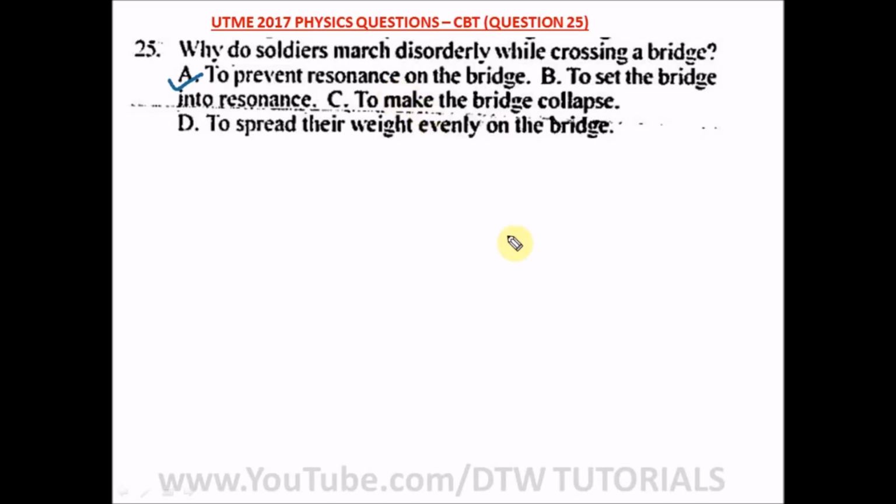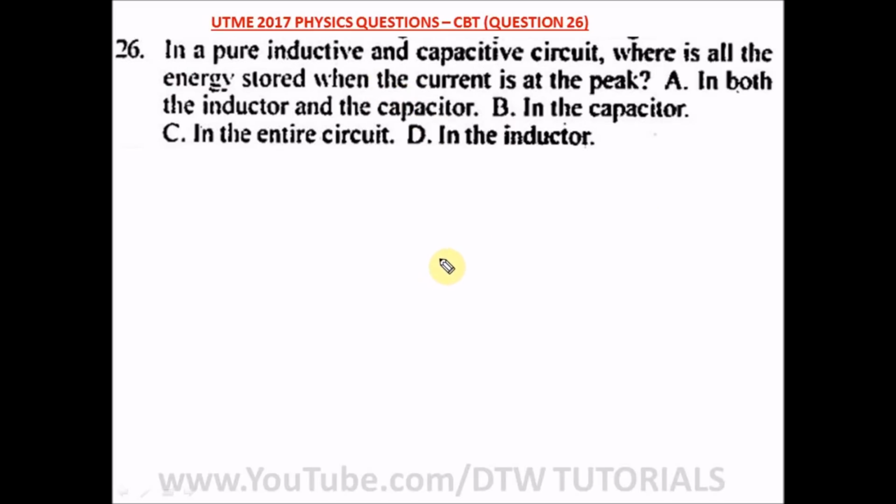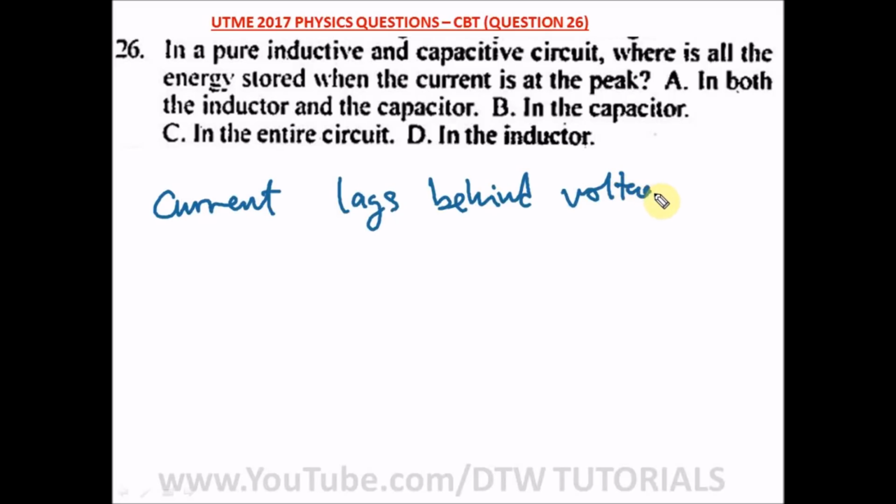That is option A. Question 26 of our UTME 2017 physics questions, your Jamb CBT exam. It says in a pure inductive and capacitive circuit, where is all the energy stored when the current is at the peak? Now for an inductive circuit, the current always lags behind the voltage by 90 degrees.